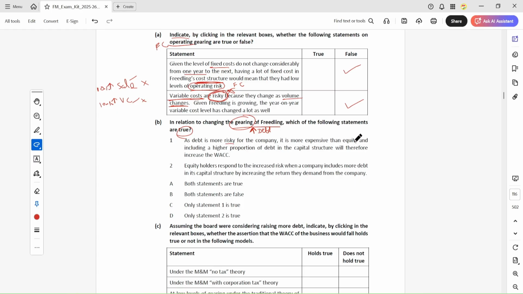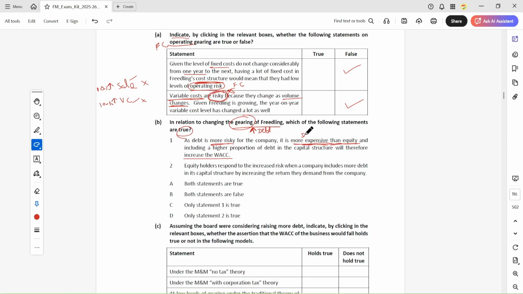It is more expensive than equity. Including a high proportion of debt in the capital structure will therefore increase the WACC. So it says that debt is more risky for the company and more expensive than equity.